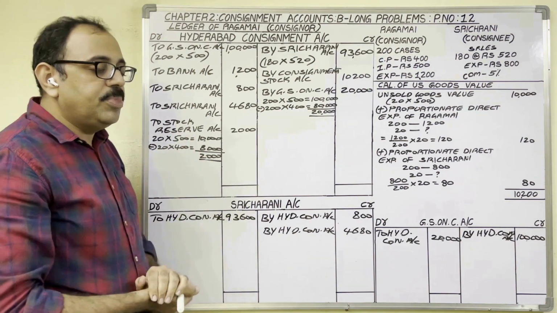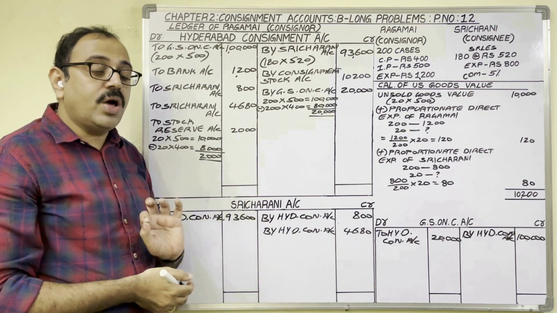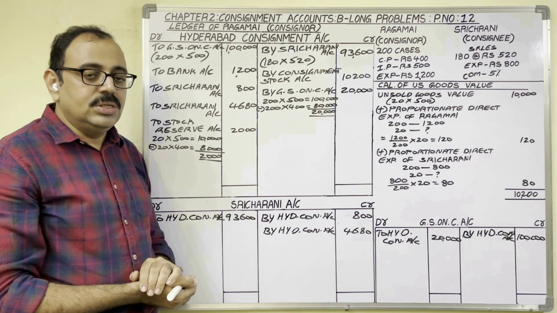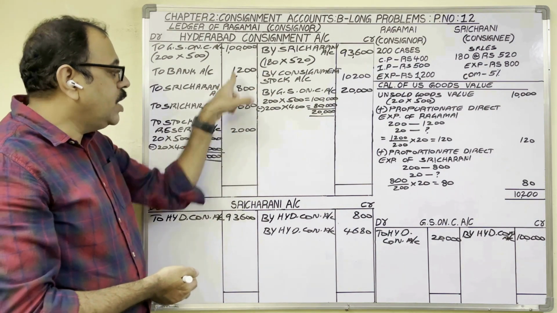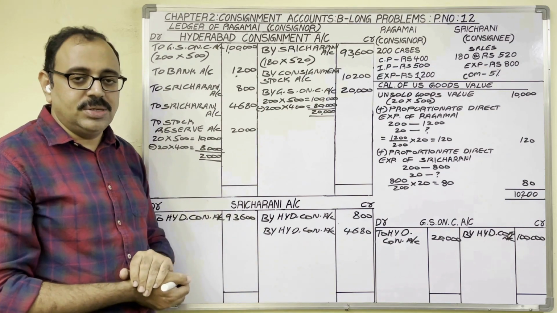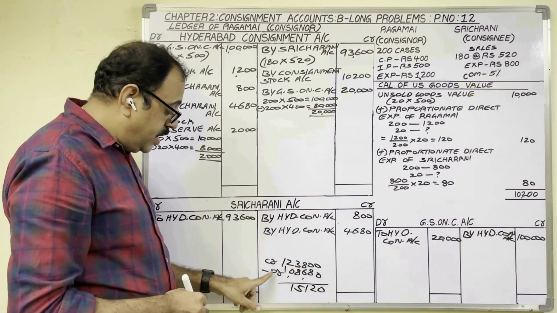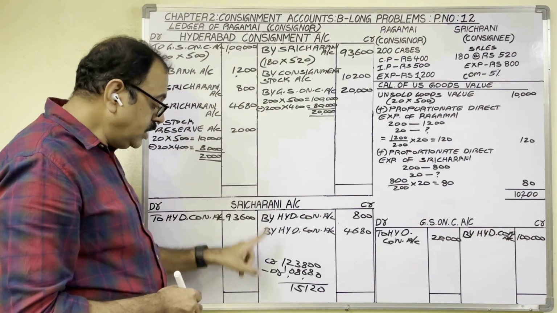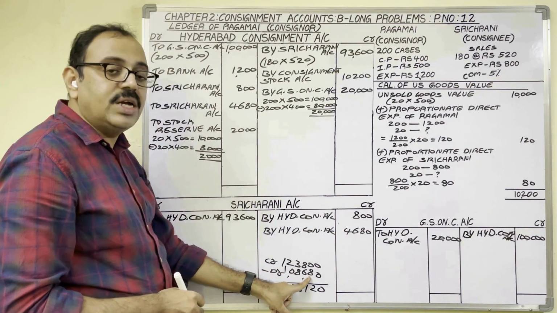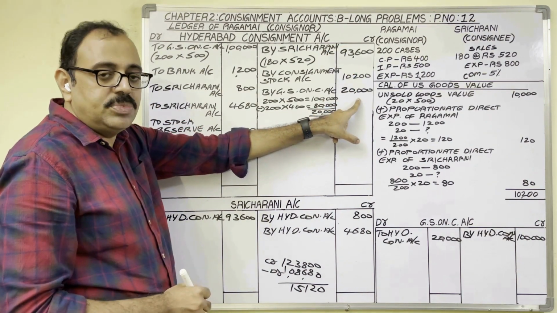So everything is completed. Finally, we should calculate the profit or loss in consignment account. Credit total is more than debit total. In rough notes, we have to find out these two totals. Credit side total is 1,23,800. Debit side amounts total is 1,08,680.